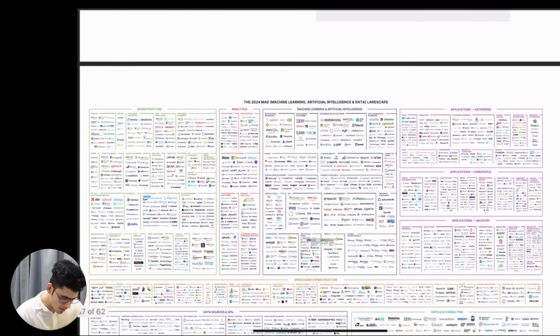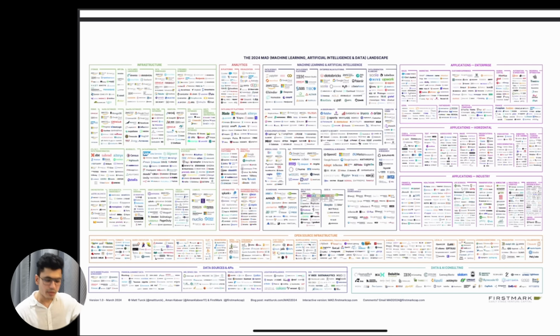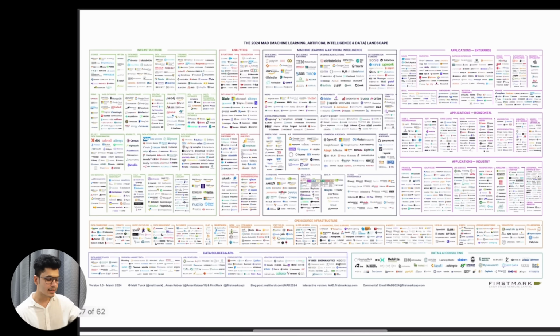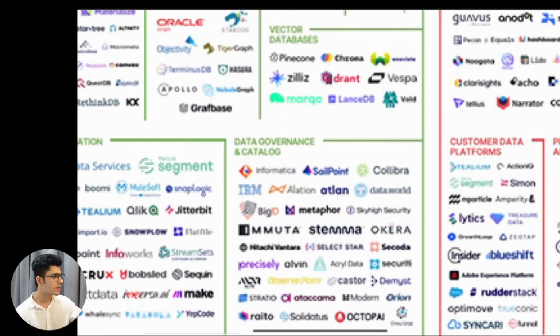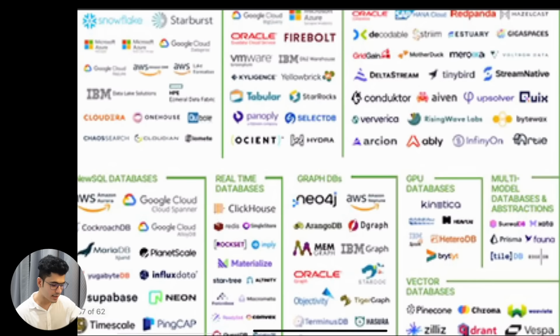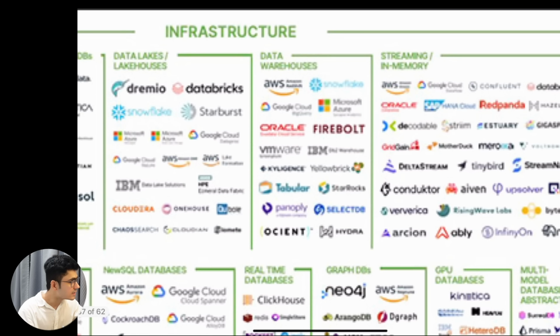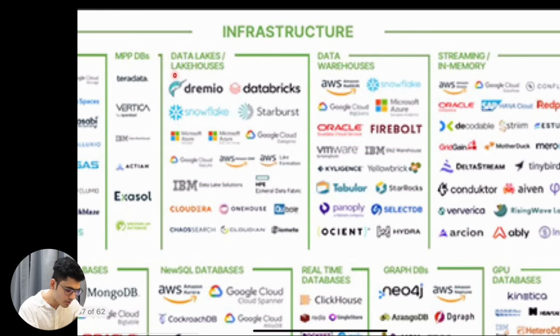Okay, now we understood the fundamentals and we also looked at this big data landscape. Let me just zoom this, right? Can you see the tool names? Can you see the different things available, right? These are the data warehouses. Okay, as you can see, Snowflake, AWS Redshift might be here, Microsoft, Firebolt, Oracle. There are some new companies here. This is used for data lakes.